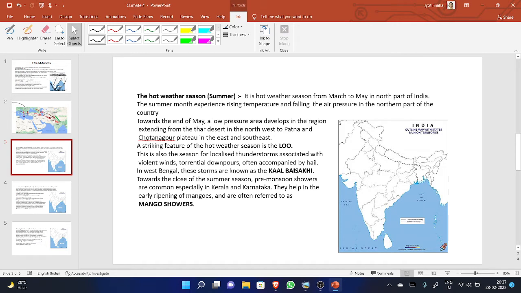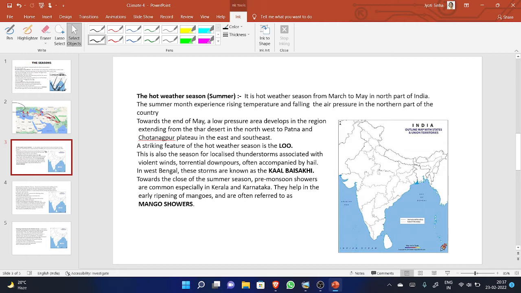It is hot weather season from March to May in the north part of India. Means the duration of summer season is from March to May. And again, I would like to say one statement over here that summer or winter, both the seasons, are very clearly marked in the northern part of India only, not in the south.